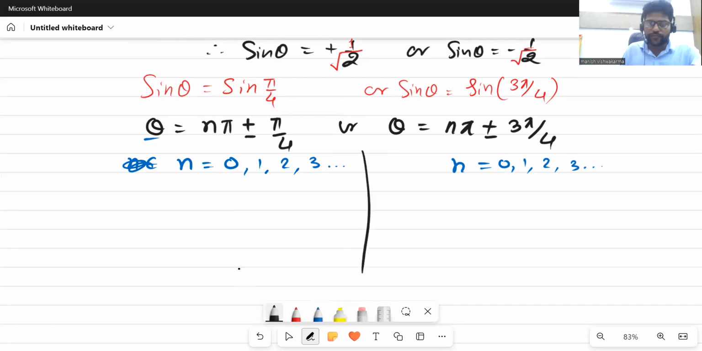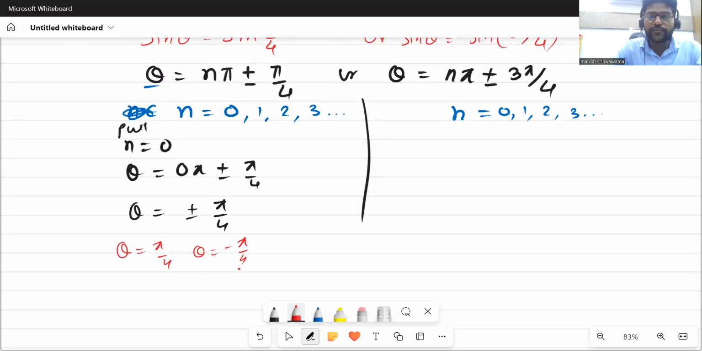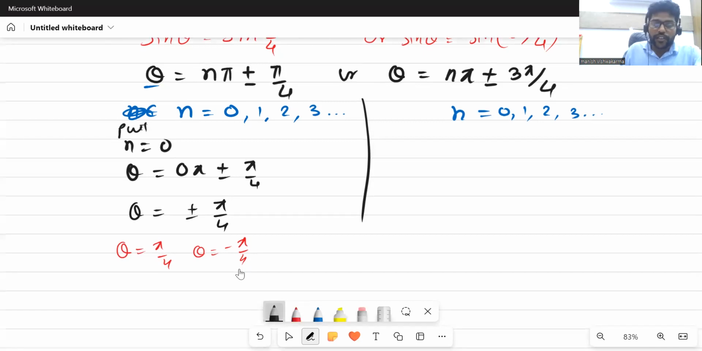We'll first put n equal to 0. What are we going to get? Theta equal to 0 into pi plus minus pi by 4. So theta we got plus minus pi by 4. Now, can I say theta is plus minus pi by 4? It means I have theta equal to pi by 4 and theta equal to minus pi by 4. So I have two values. Yes or no? But which value do I have to choose from this? Anyone?